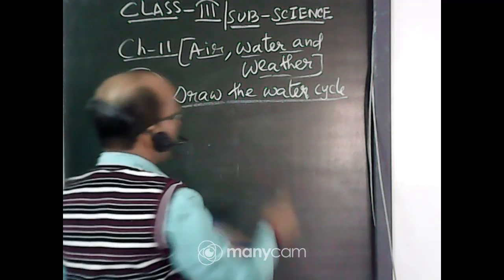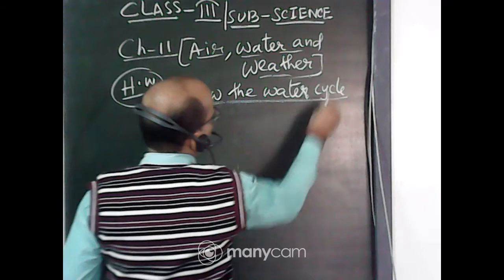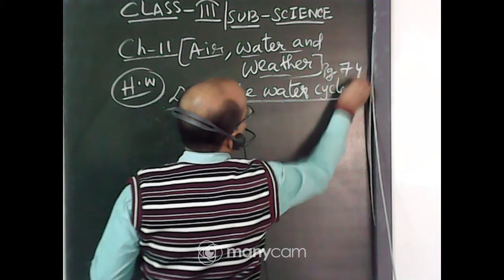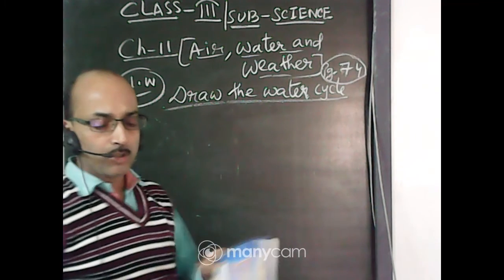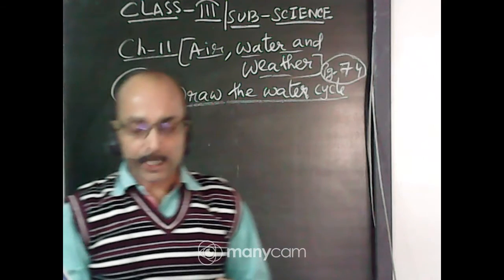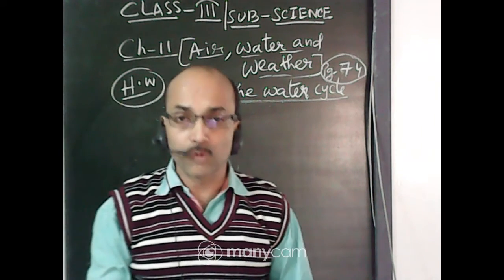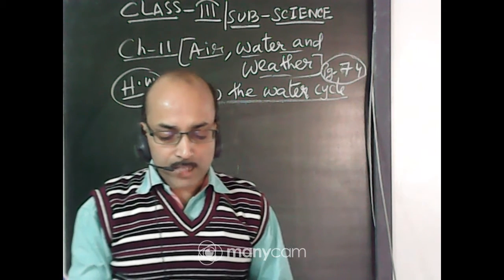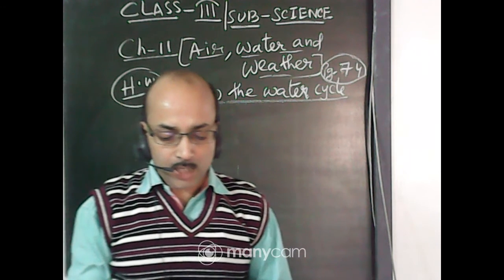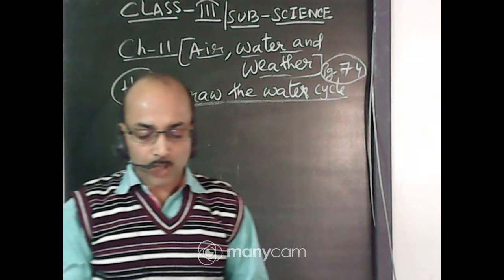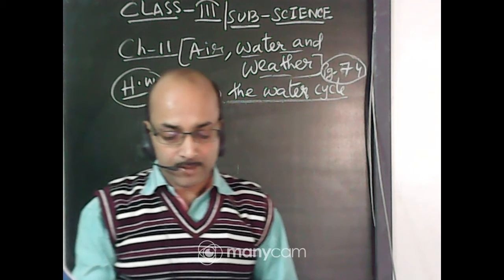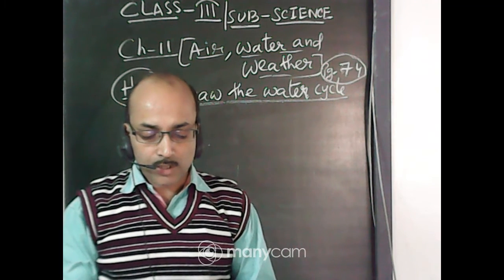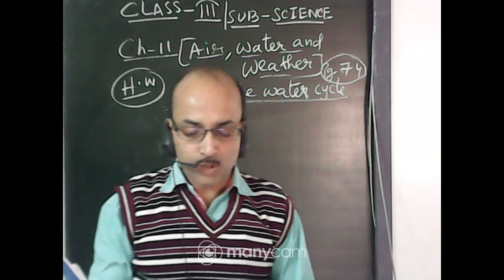Now I am talking about page number 74 in your science book. There is one activity there. Take a glass of cold water and place it on a table for a few minutes. After some time, you notice water droplets on the outer surface of the glass. Where does this water come from? It comes from the air. Air has water in the form of water vapor. On coming in contact with the cold glass, water vapor condenses and changes into water drops.